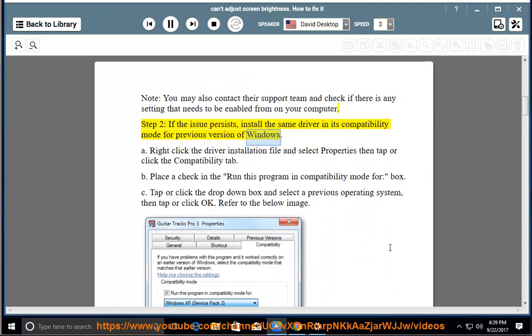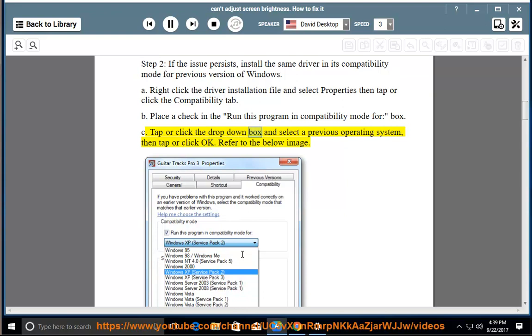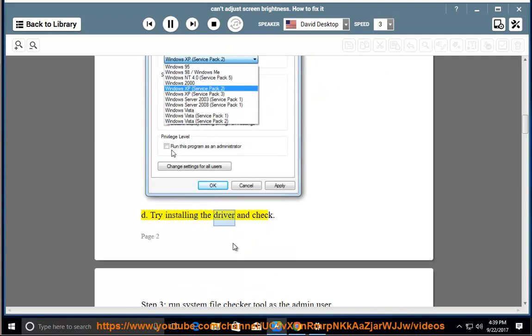version of Windows. A. Right-click the driver installation file and select Properties, then tap or click the Compatibility tab. B. Place a check in the Run this program in compatibility mode for box. C. Tap or click the drop-down box and select a previous operating system, then tap or click OK. Refer to the below image. D. Try installing the driver and check.